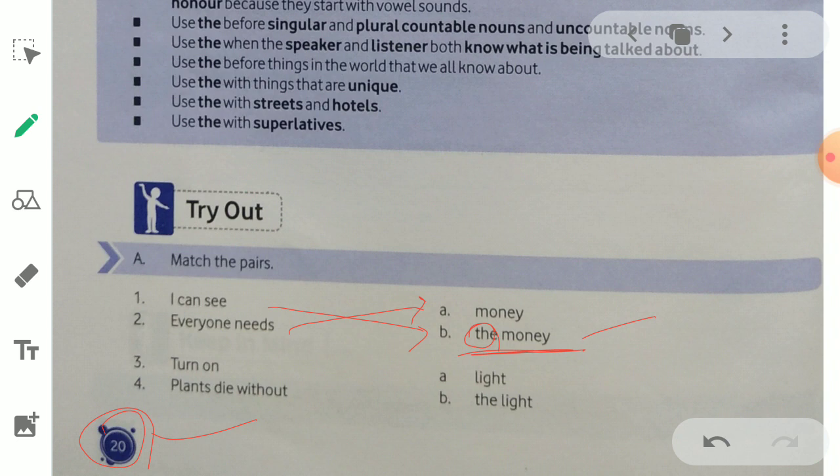Money. Next, turn. What do you mean by turn? Turn on the light. Definite article the, because you knew very well you wanted to turn on the light. Plants die without light. It's common.